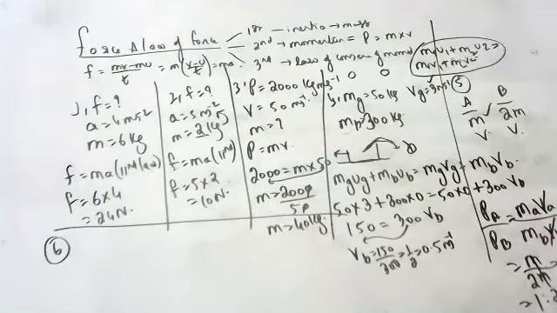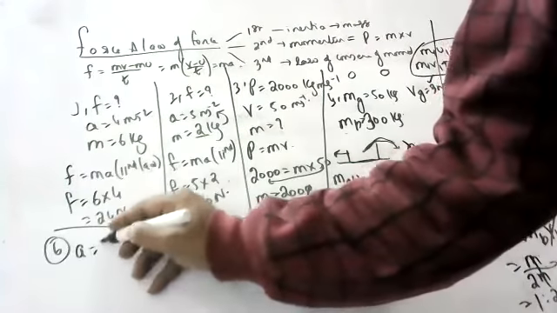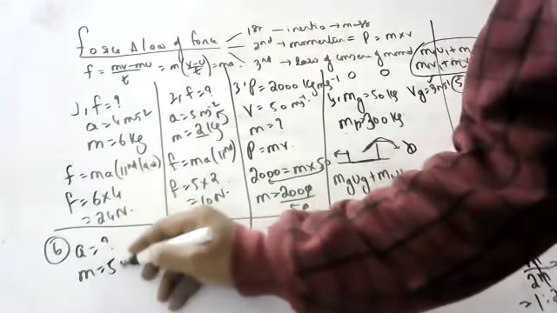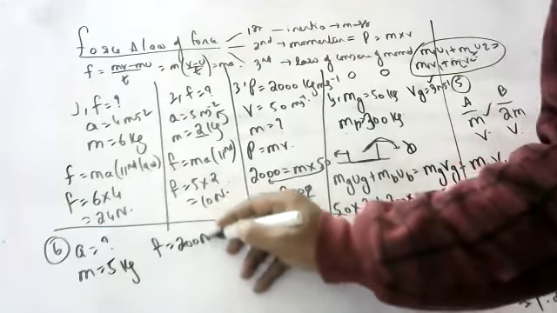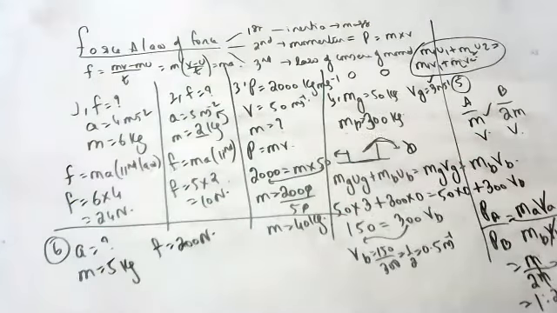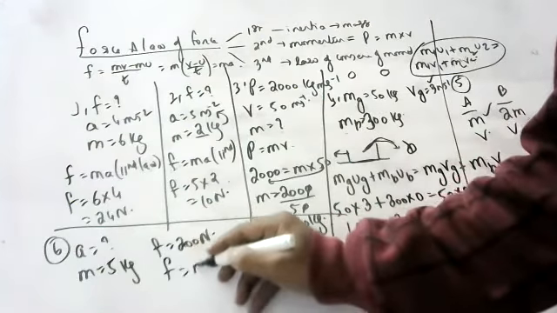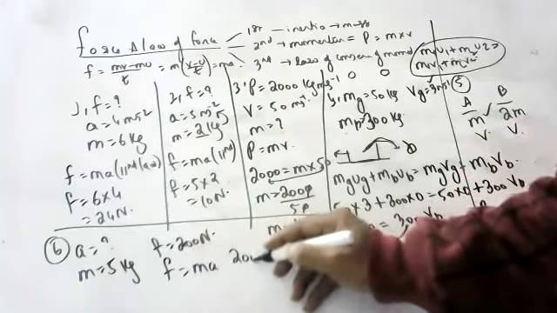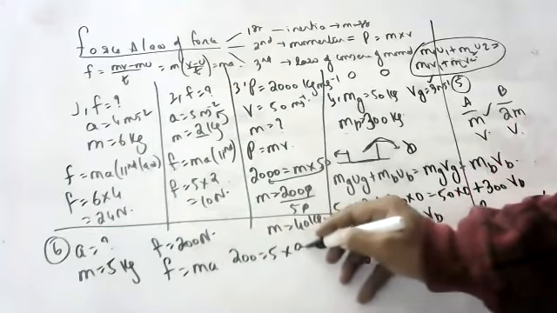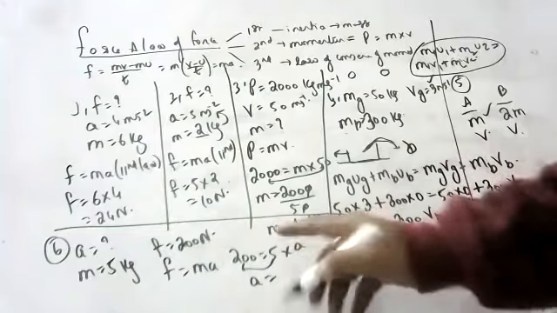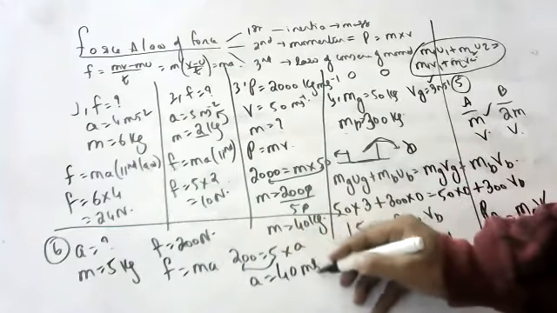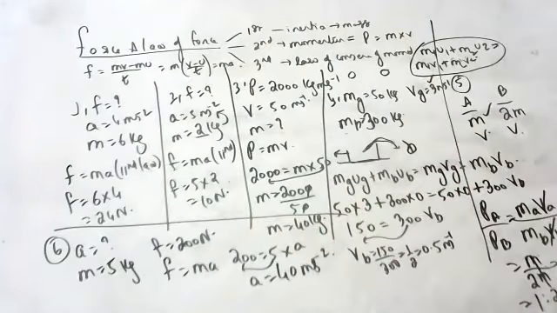Lahari, are you there? Yes, sir. What will be the acceleration of a body of mass 5 kg, which is acted on by a force of 200 Newton? From Newton's second law, what we know, F is equal to? MA. 200 is equal to 5 into A. A is equal to 200 by 5, 40 meters per second square.